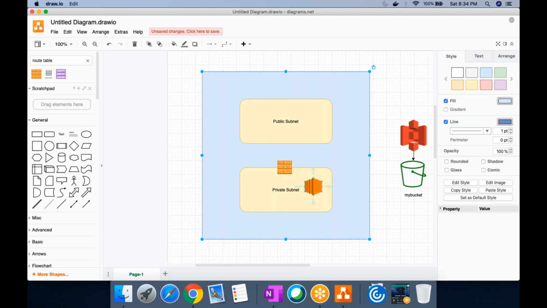If we want to use the internet via this EC2 instance, we'll have a NAT gateway,